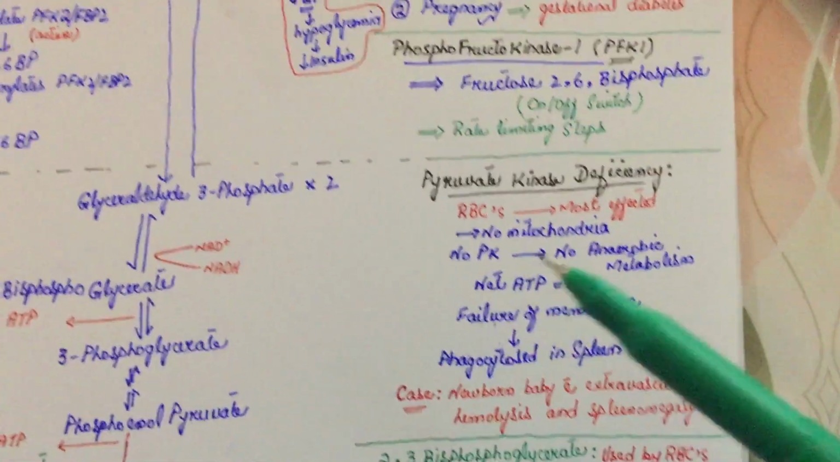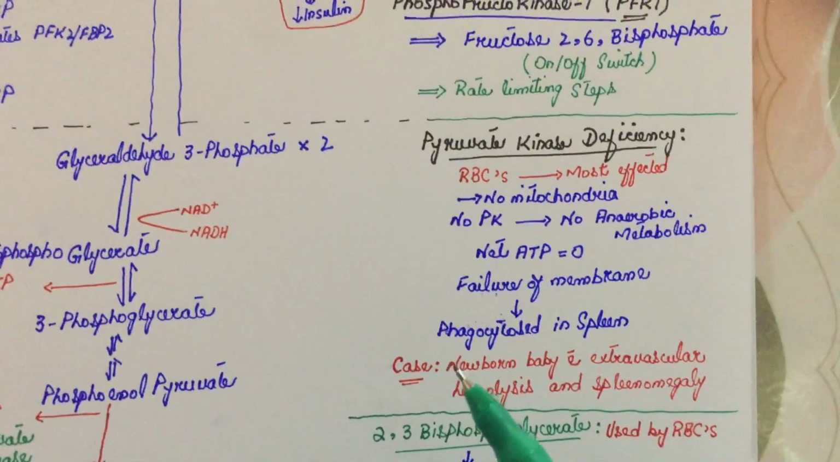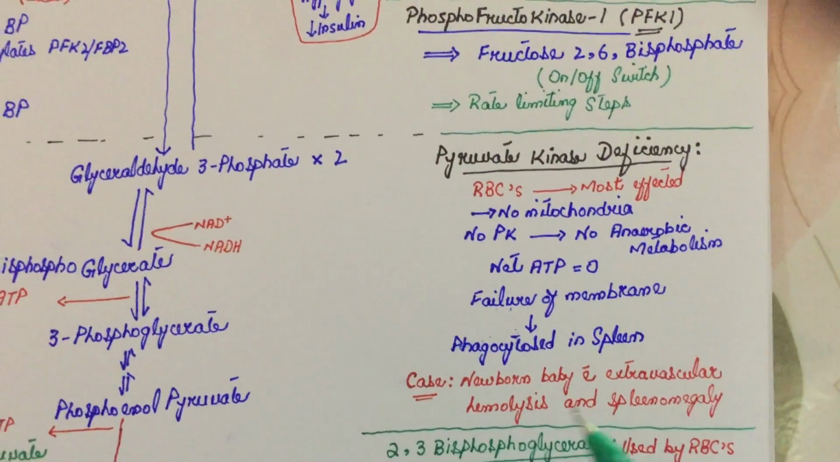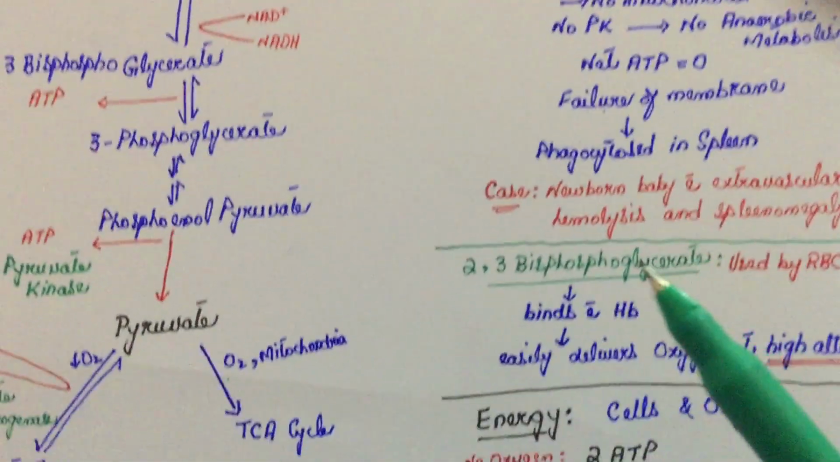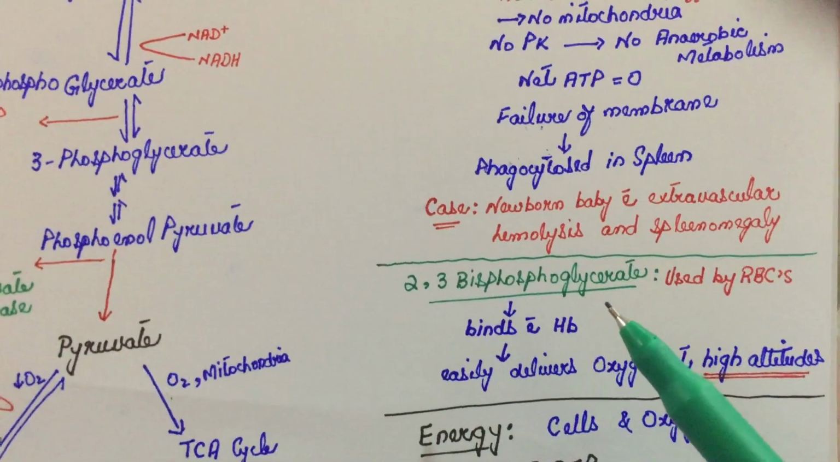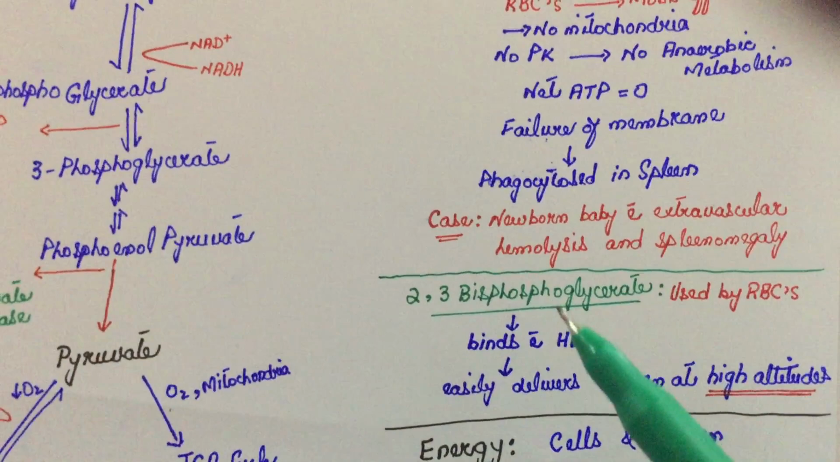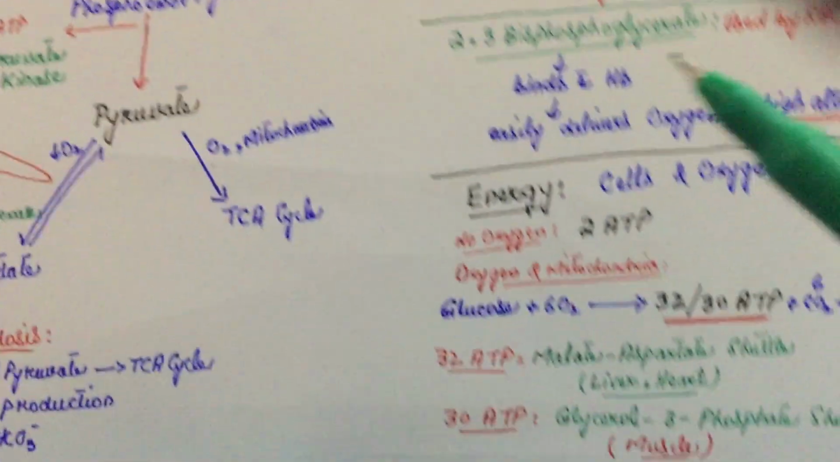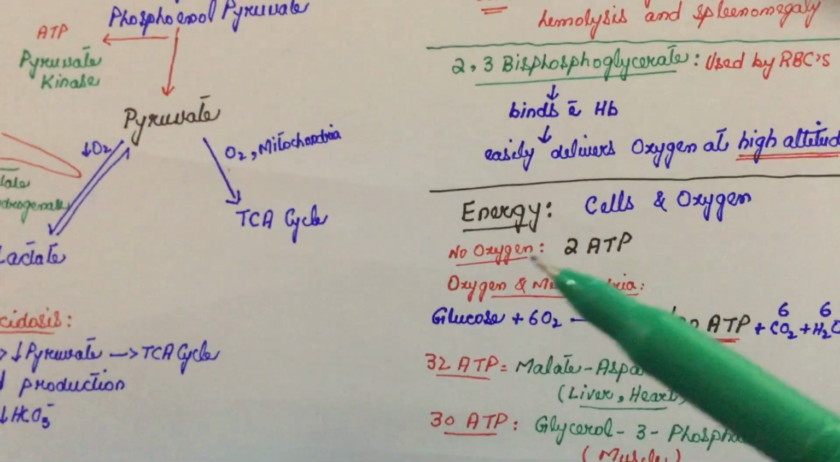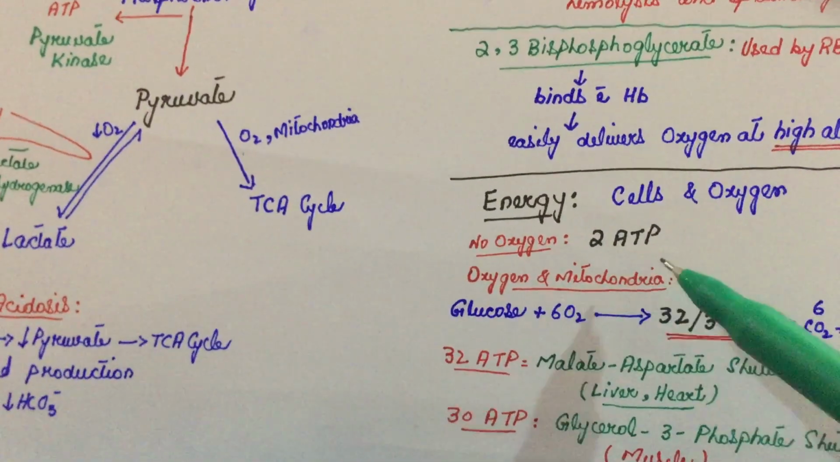Lastly, we talk about the energy production and some deficiencies. In pyruvate kinase deficiency, the case would present as a newborn baby with extravascular hemolysis and splenomegaly. Why there would be extravascular hemolysis and splenomegaly? You already know this. And 2,3-bisphosphoglycerate has a very important function: at high altitudes, it helps the hemoglobin to deliver oxygen to all cells of the body. And for energy production, in anaerobic metabolism, when there would be no oxygen and no mitochondria, only 2 ATPs would be produced.